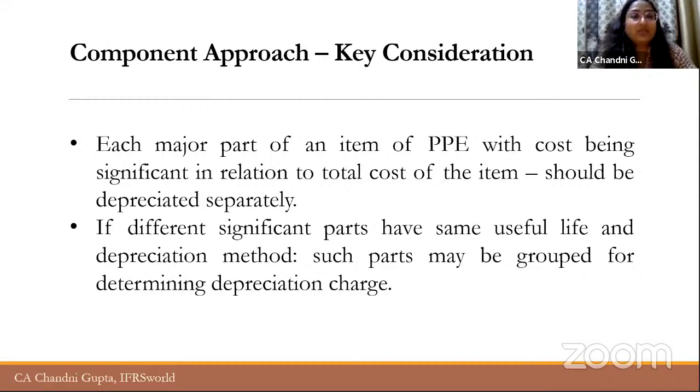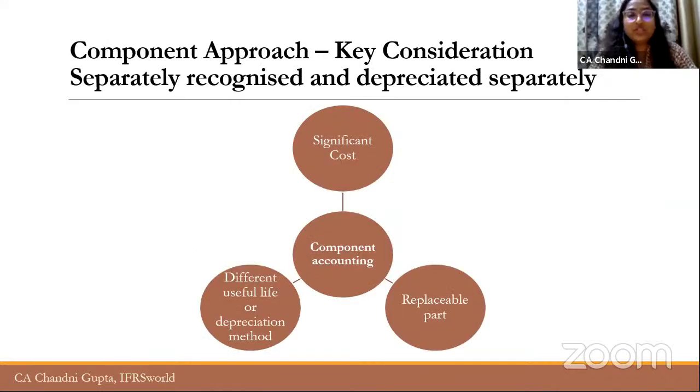Now, basically, when you are applying the component approach, you have to look at three things. First is the significant cost. If a part of PPE has a significant cost in relation to the total cost, you have to depreciate it separately. Second point is, as we discussed earlier also, when there is a part which needs to be replaced and there is a replacement cost associated with this, you have to depreciate it separately.